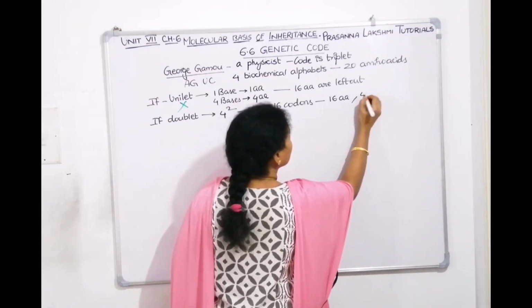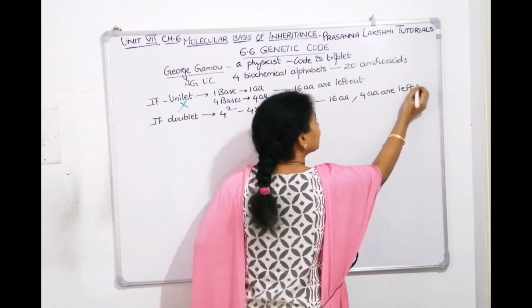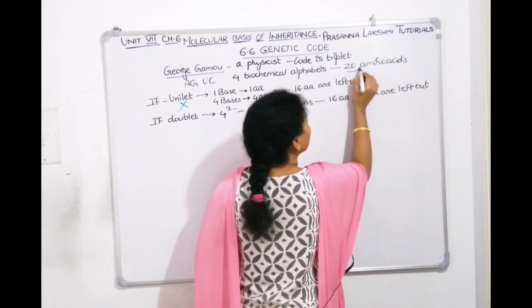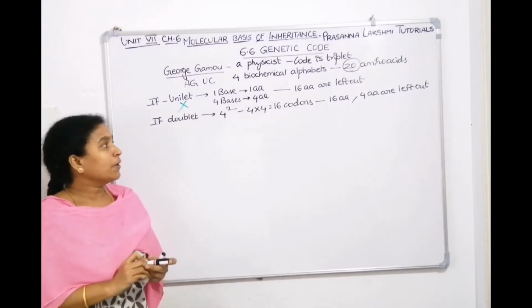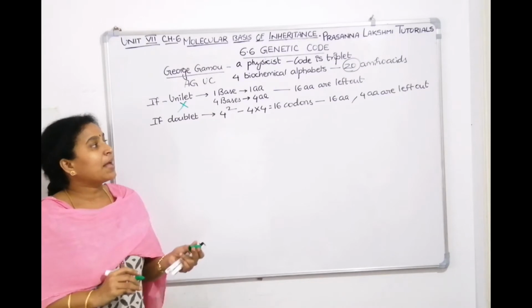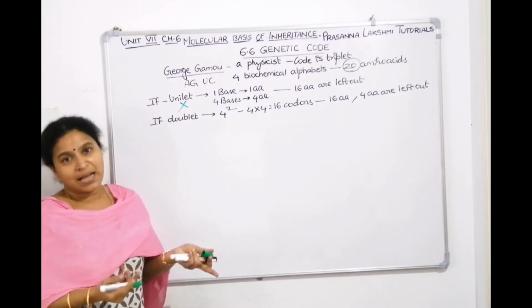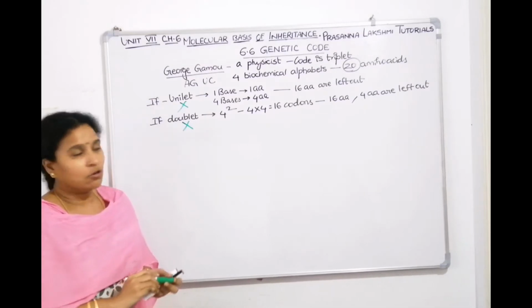Then also 4 amino acids are left out, are still there, because we know there are 20 amino acids. Even if code is doublet, 4 power 2, 4 into 4, 16. 16 amino acids will be counted, 4 amino acids still are there. Then he told, yeah, this is also not possible.